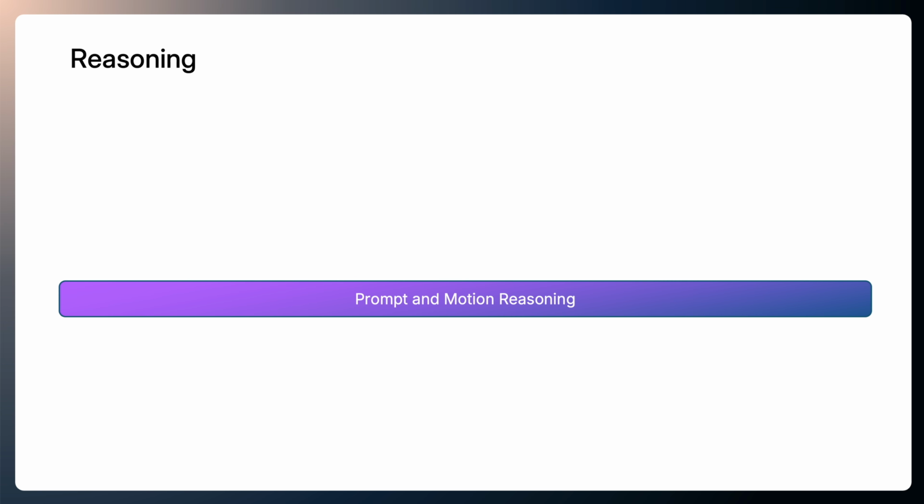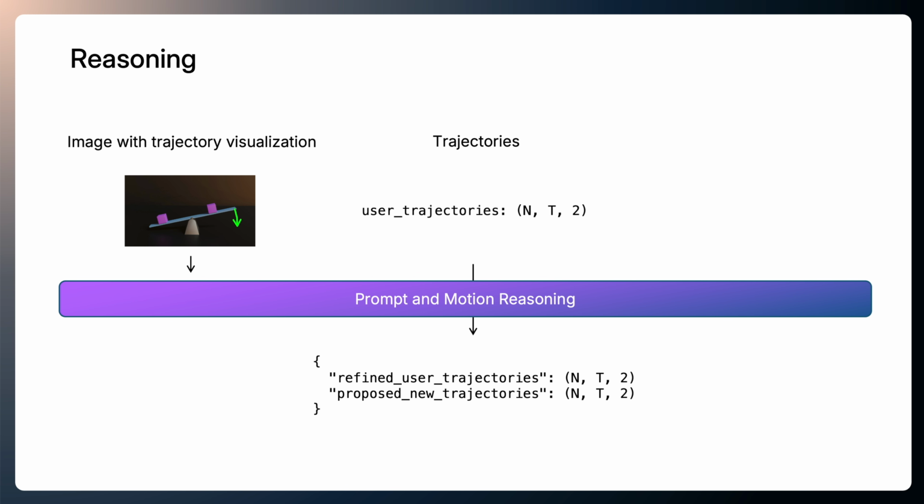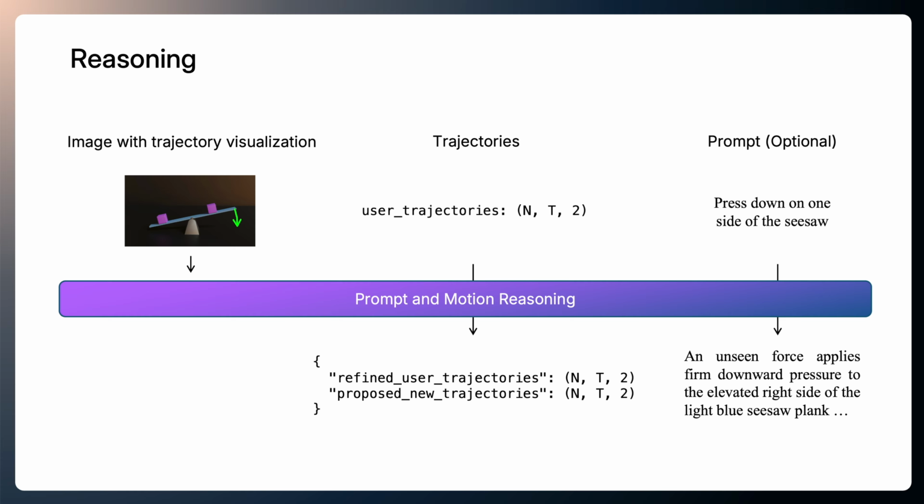In the reasoning stage, the VLM takes three inputs. First, the input image with trajectory visualizations, which helps the VLM understand the spatial relationships. Second, the trajectories represented as numerical coordinates, which provide a precise reference when the visualization is ambiguous. Third, the user prompt, which is optional because users may not always describe the motion explicitly, and the model should also infer motion directly from trajectories. Given these inputs, the VLM is instructed to slightly refine the user trajectories to better match the visual context and to propose additional trajectories for secondary motion.